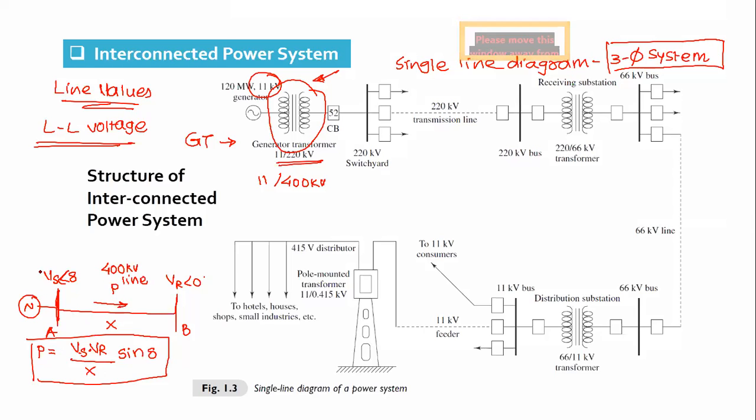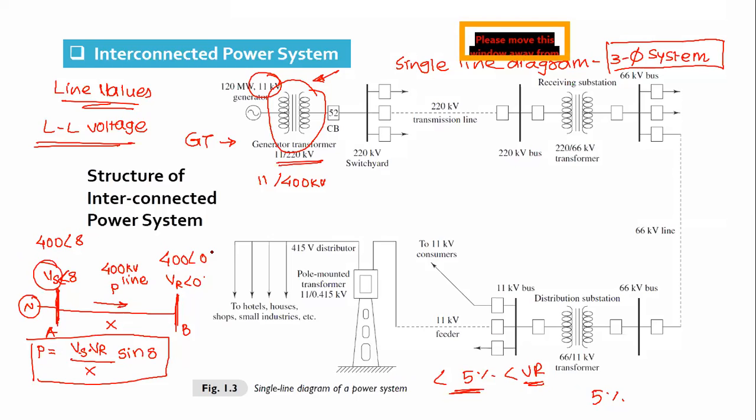What will be the sending end voltage, considering that voltage regulation is less than 5%? What it means is the difference between sending and receiving end voltage will be less than even 5% of the rating. What will be the voltage here? It will be 400 kV at an angle delta. Let's say here it is 400 kV at an angle 0. Voltage regulation is less than 5%, so not much deviation.